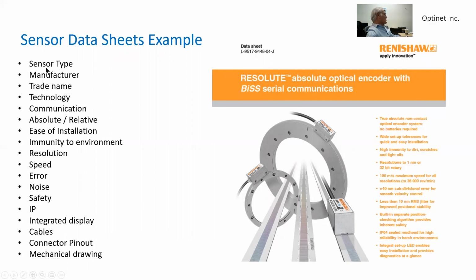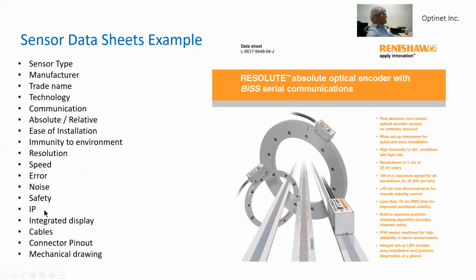The information included in the data sheets includes sensor type, manufacturer, trade name, technology used, communication being used, whether it's absolute or relative sensing, ease of installation, immunity to environment, resolution, speed, errors, noise, safety, ingress protection